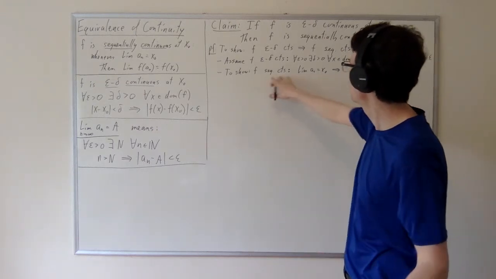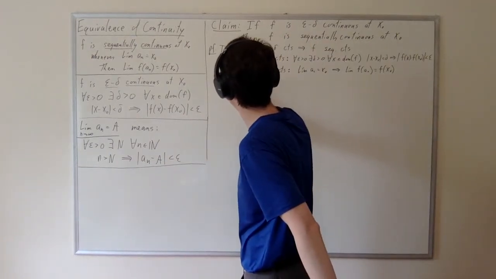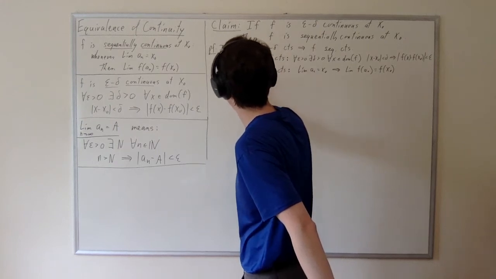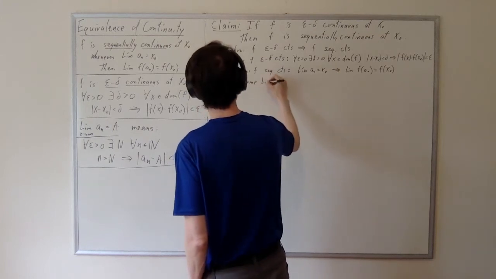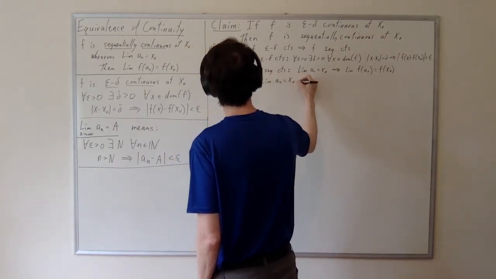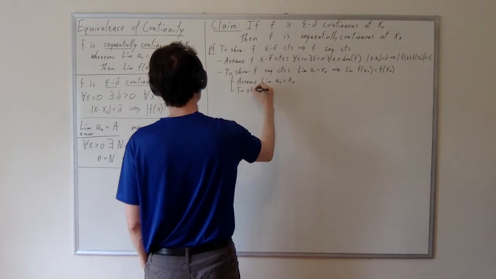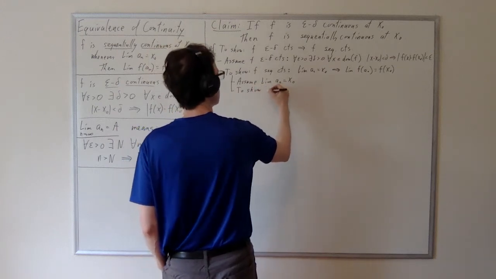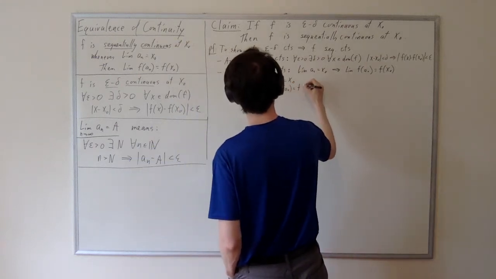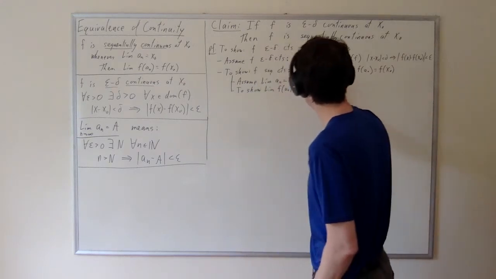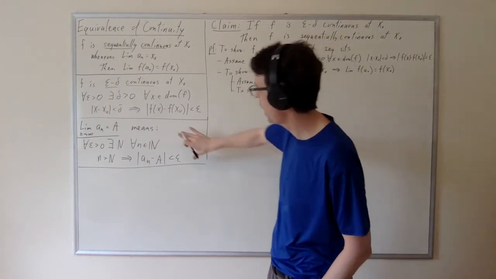So this is our goal, but our goal is an implication. And so for the purpose of showing that, we will assume that the limit of a_n is equal to x naught. And then having assumed that, of course, now we have a sub-goal, which is to show that the limit of f of a_n is equal to f of x naught. But that statement itself can be unpacked.